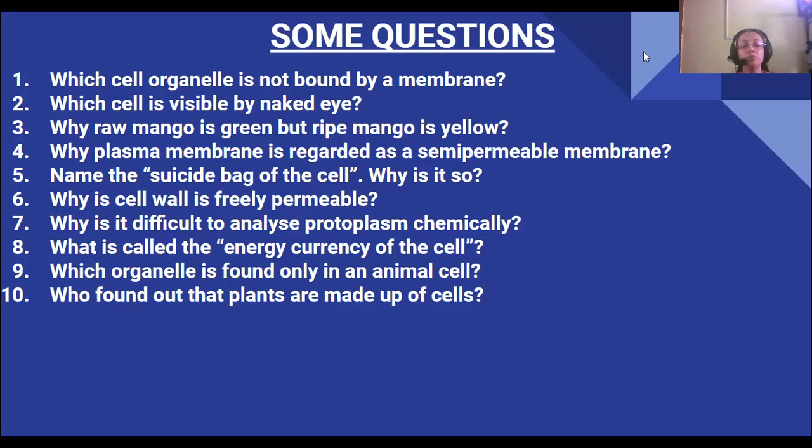Okay, so let me start with today's question answer sections. The first question for today is, which cell organelle? These are objective type questions which have been coming in these few years in the ICSE class 9 syllabus. So go through them.